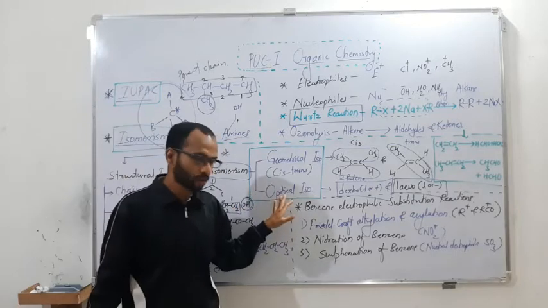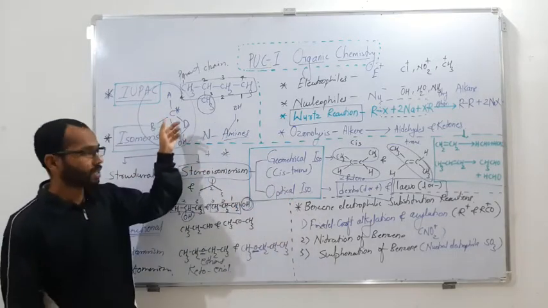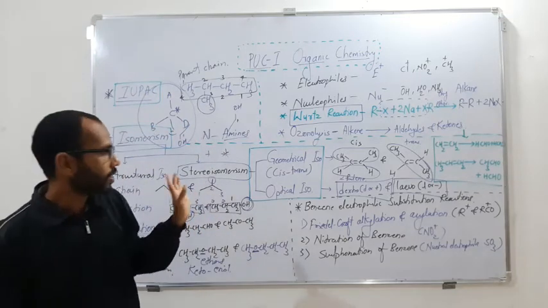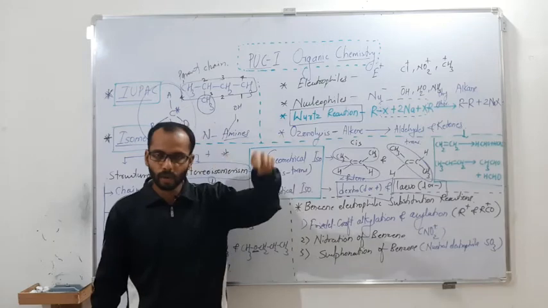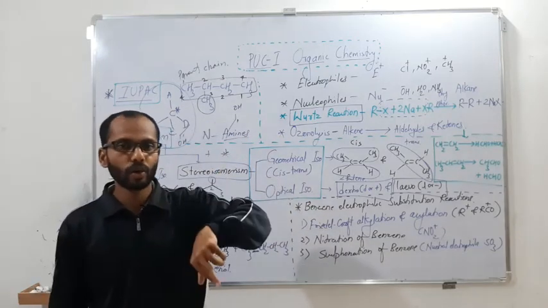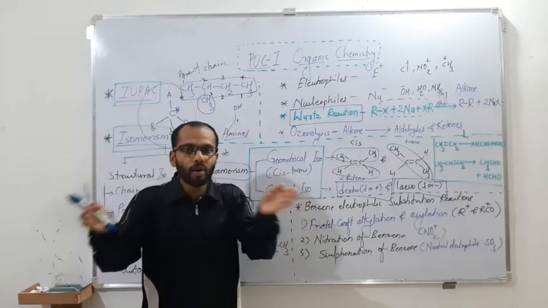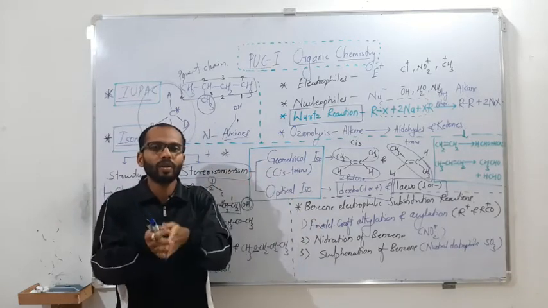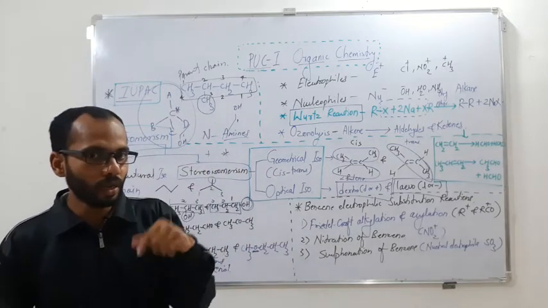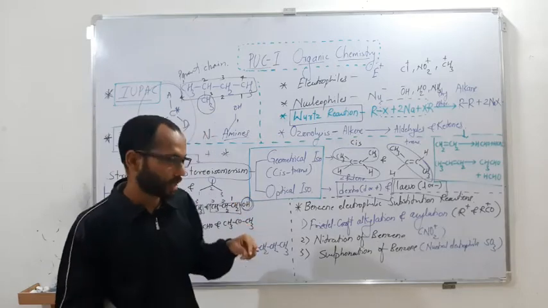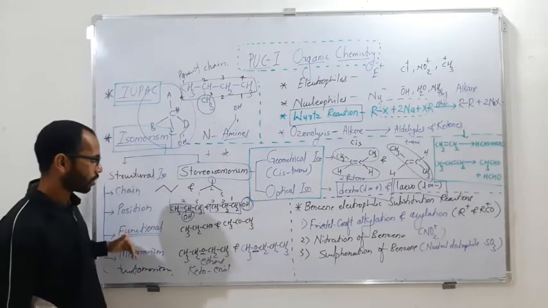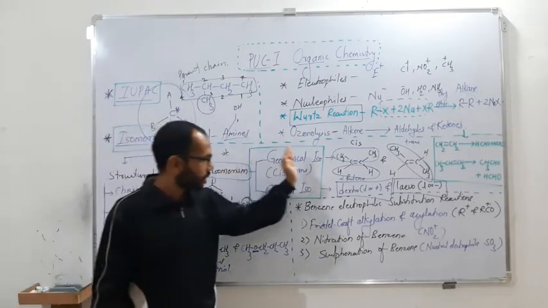So for optical isomerism, the compound must have a chiral carbon. What is a chiral carbon? It should be connected to 4 different atoms. Then if it rotates the plane of polarized light in the clockwise direction, it is called dextro. If it goes anti-clockwise, it is called levo. And if we have 50 dextro and 50 levo, then it is called a racemic mixture. We will be using this in SN1 and SN2 reactions. So this is all regarding optical isomerism. So this was the structural isomerism part, and this is geometrical and optical.